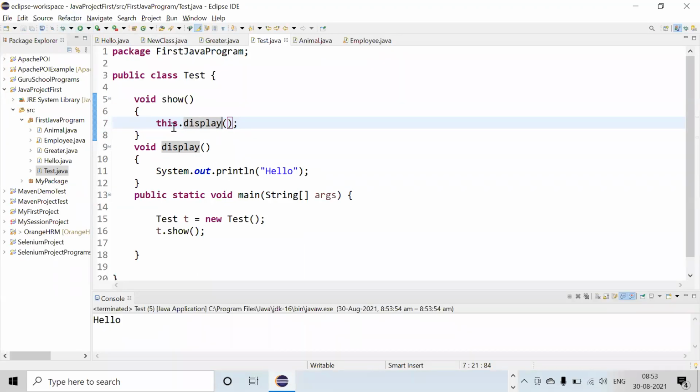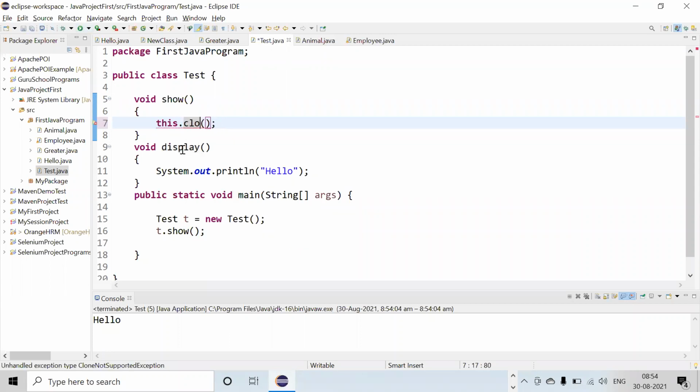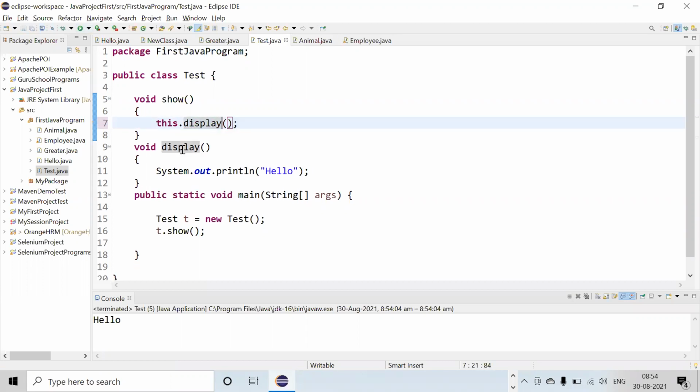Both will work the same, but if we write this dot display, it will be more correct. So this is the second use of this keyword.